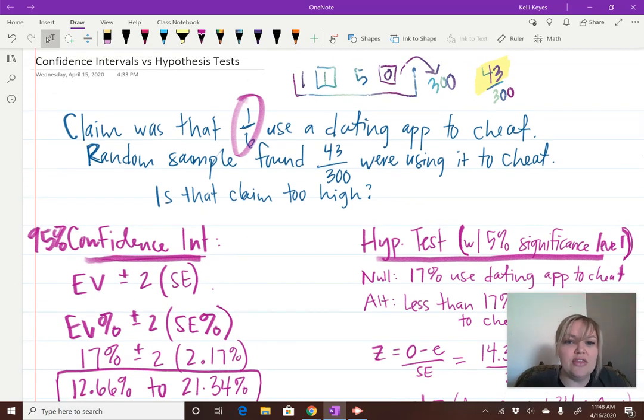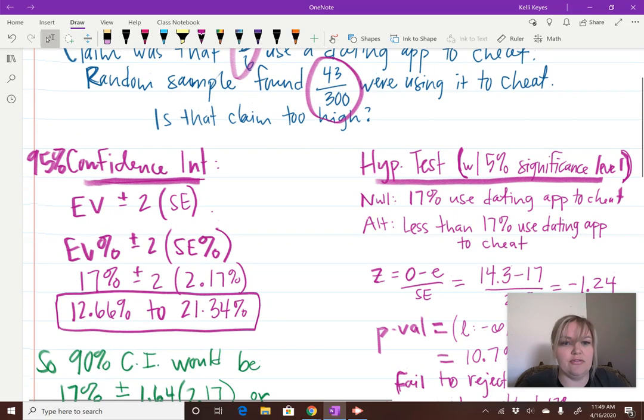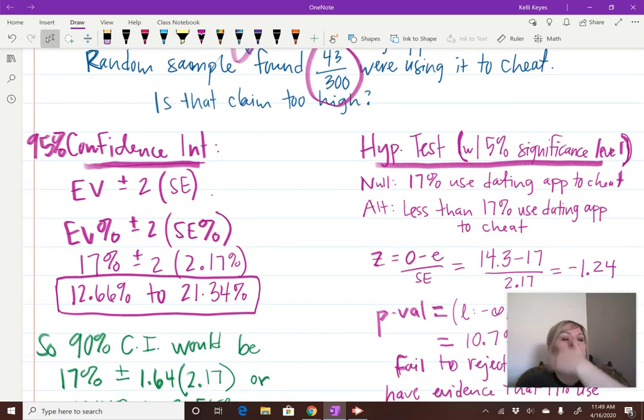And then this is from the sample. So that is our statistic, which ends up being like 14.3%, I think. Anyway, so let me just explain each one. I don't want to be forever long in this video.